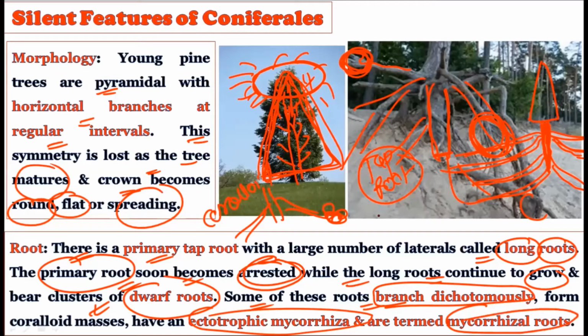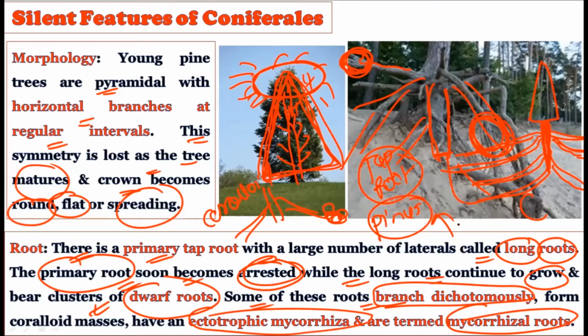As you know, we have the example of Pinus when we study about the mycorrhiza, and this particular Pinus species shows the symbiotic association with the fungi. This symbiotic association of the higher plants with that of the fungi is called the mycorrhizal association. So the Pinus plant not only shows the coralloid root, but also shows the mycorrhizal association with the other